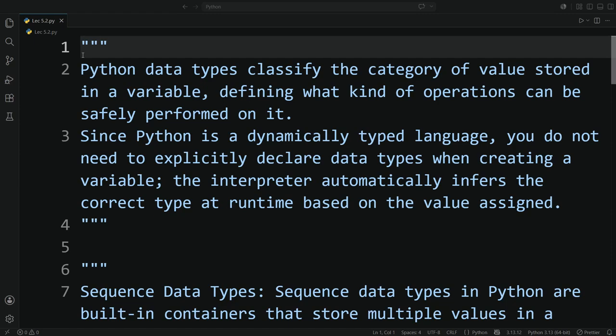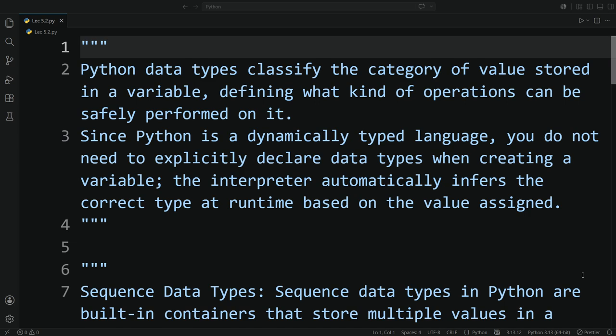Today we are going to cover the second part of the fifth lecture of data types. So as we covered in the last lecture, what are data types? Data types are basically a type of value stored within a container called a variable. And with the help of the data type, we can understand what sort of operations can be performed